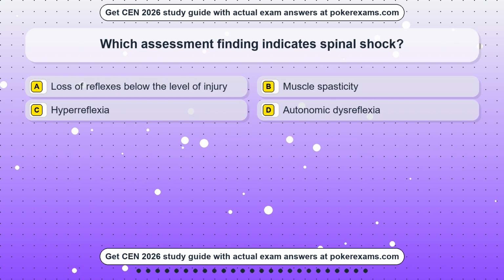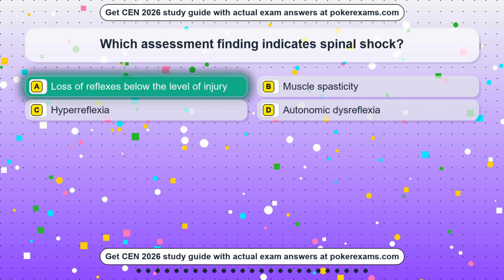Question 21. Which assessment finding indicates spinal shock? Option A: loss of reflexes below the level of injury. Option B: muscle spasticity. Option C: hyperreflexia. Option D: autonomic dysreflexia. The correct answer is Option A.